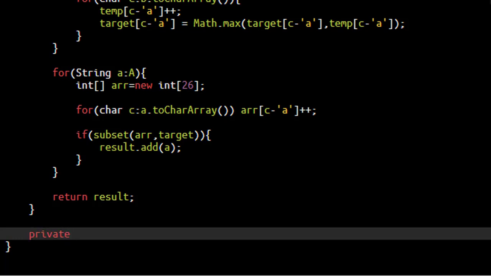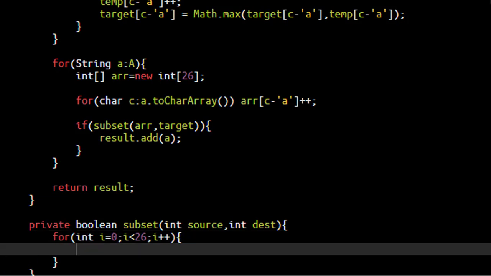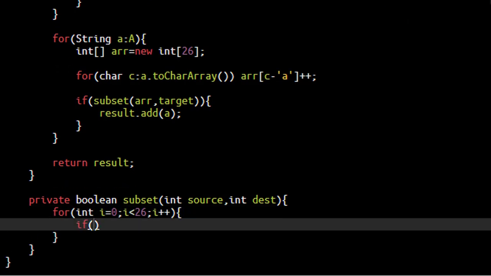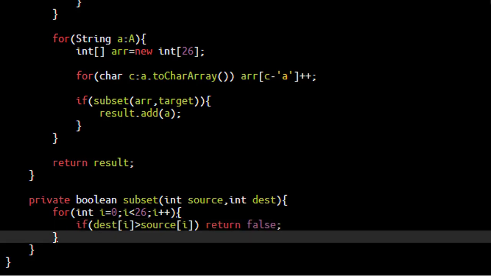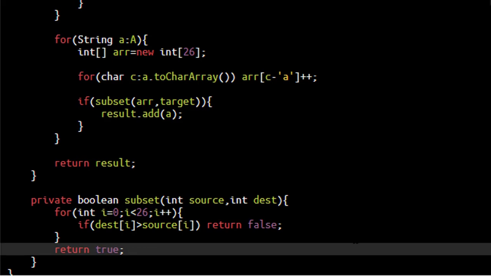So it will be a private method with a boolean return type. It will take the source and the destination. Now for loop between I 0 to 26, as we know that both arrays will be of size 26 only. If the count of the particular character in the array destination is greater than the count present at the source, that means it is not a subset. We need to simply return false in that case. Otherwise, it is a subset. So that pretty much covers the coding part.